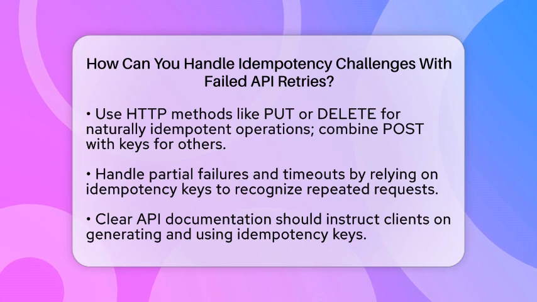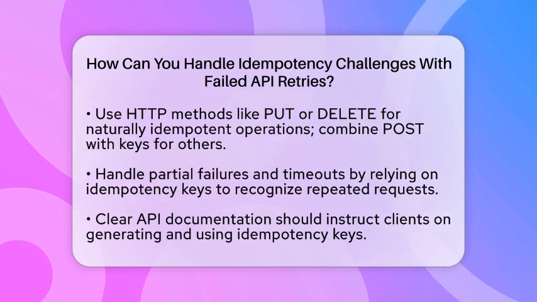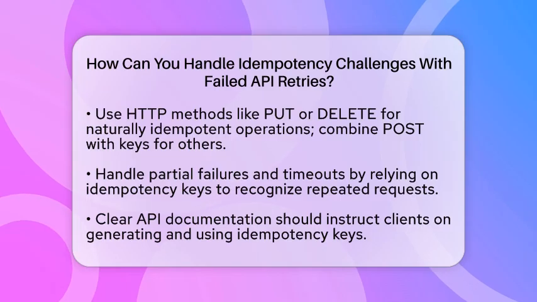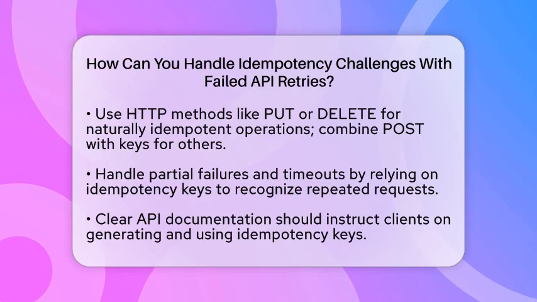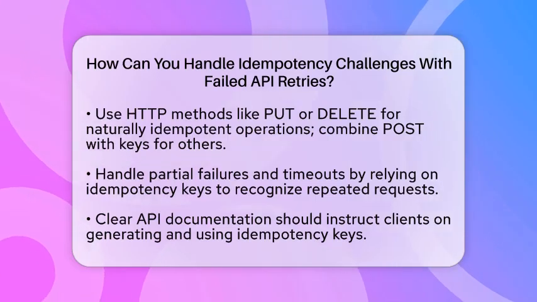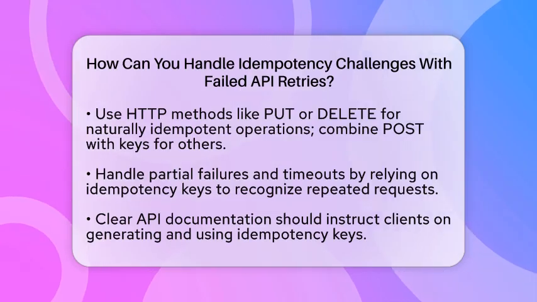Handling partial failures and timeouts is also vital. When a network glitch causes a timeout, the client might retry without knowing if the first request succeeded. By using idempotency keys, the server can recognize repeated requests and respond appropriately, avoiding duplicate effects. This makes client-side retry logic much simpler because clients can keep trying until they get a clear success or failure message.